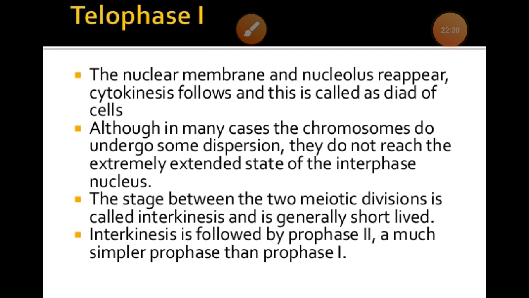So after that interkinesis is another stage. We can say this stage lies between the 2 meiotic divisions. Means between meiosis first and meiosis second there is also a phase that is called interkinesis, after the cytokinesis, right. In this particular stage, it is found between meiosis first and meiosis second. It is generally shorter lived.